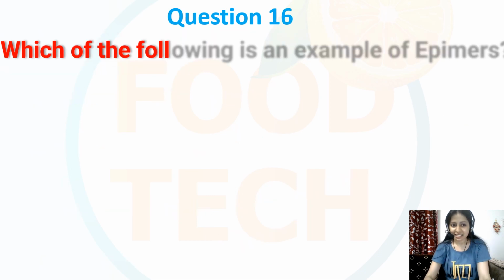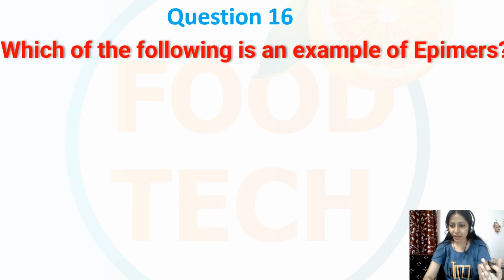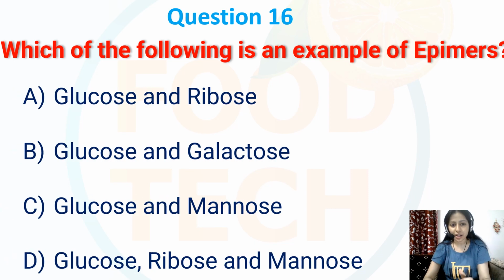Question number 16. Which of the following is an example of epimer? So options are glucose and ribose, glucose and galactose, glucose and mannose, or glucose, ribose and mannose. Okay, what is this epimer first?